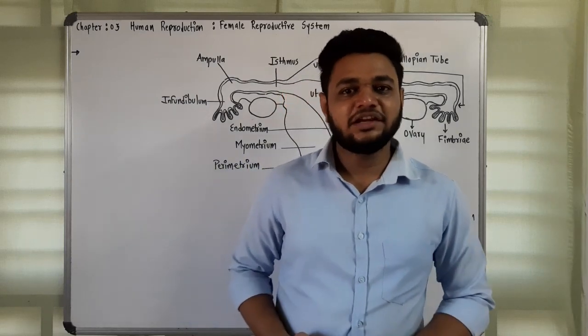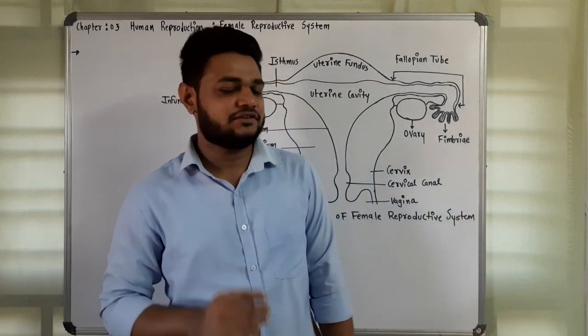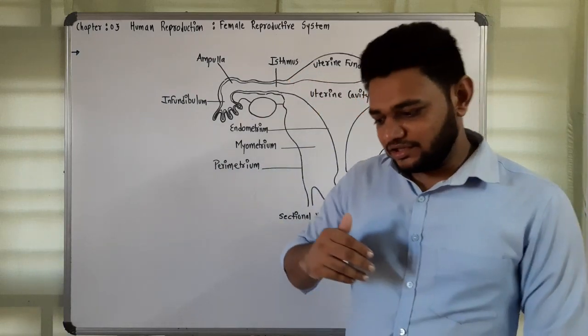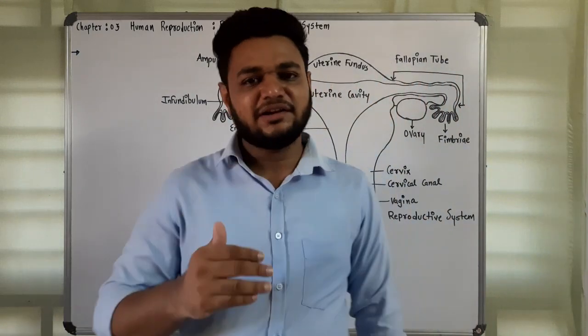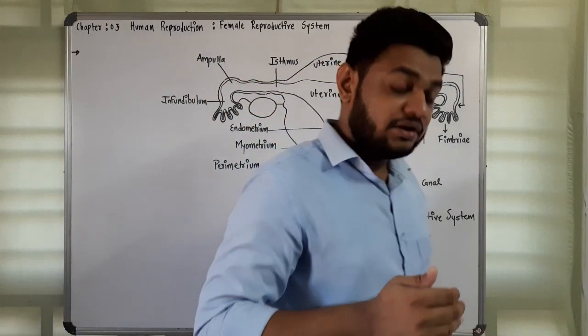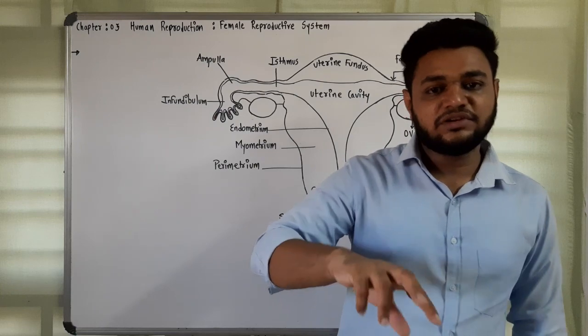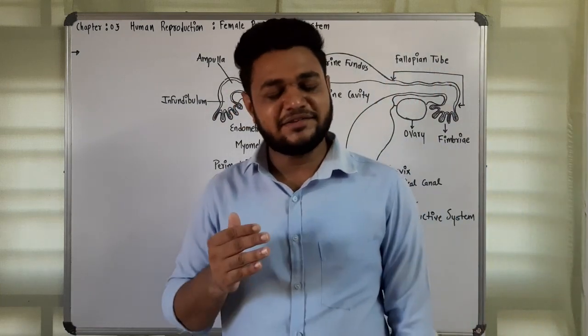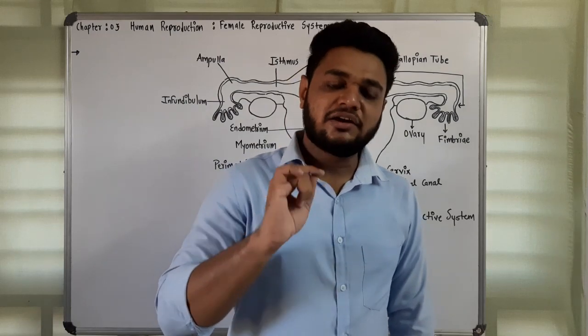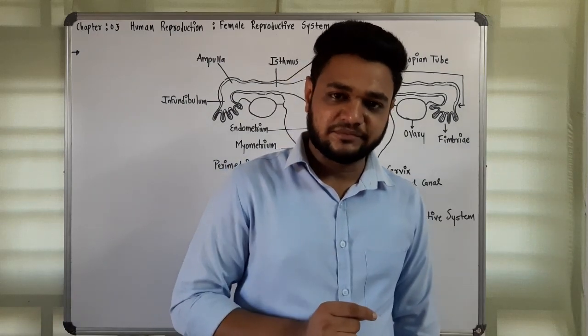Hello friends, in this video we are going to discuss the female reproductive system, and we will complete up to the uterus and vagina. But in the next video we will also discuss the remaining parts, that are external genitalia and mammary gland. Now, talking about the female reproductive system.